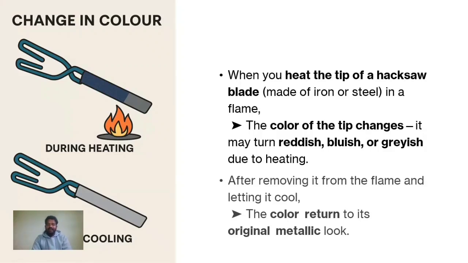So the iron the blacksmith was heating changes color initially. After he takes it out and gives it a shape, he puts it into water. After that, the shape is changed, but the iron is the same. So from these activities, what will we know?